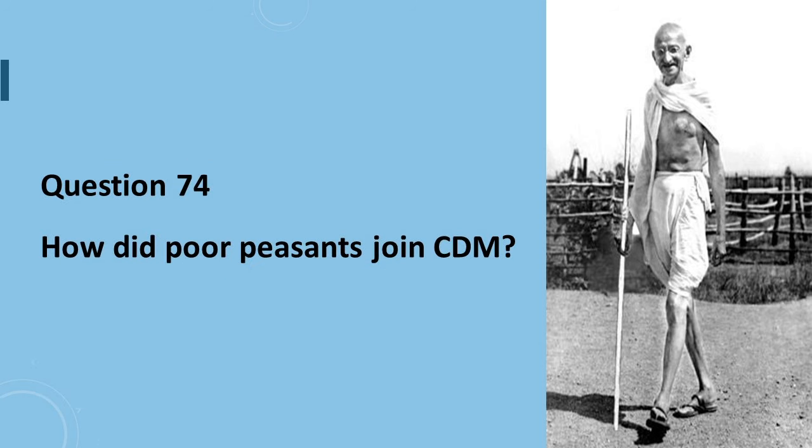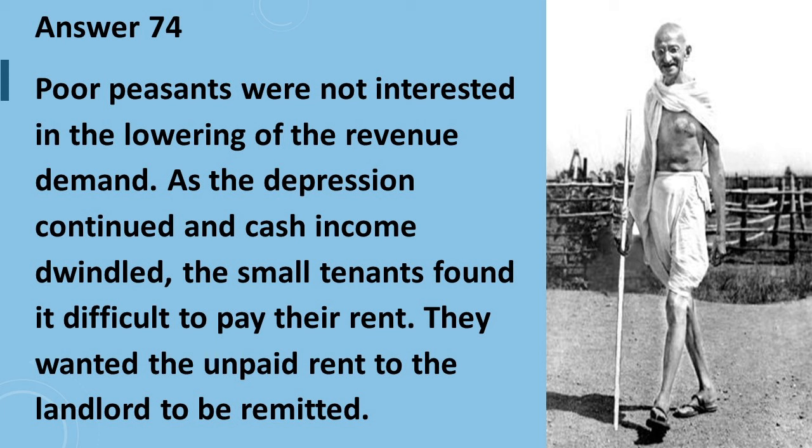Question number 74 is, how did poor peasants join civil disobedience movement? Answer to question number 74 is, poor peasants were not interested in the lowering of the revenue demand. As the depression continued and cash income dwindled, the small tenants found it difficult to pay their rents. They wanted the unpaid rent to the landlord to be remitted.